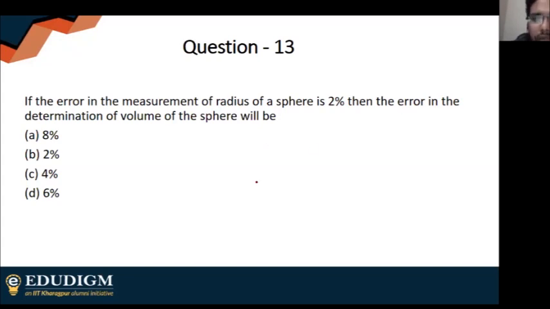What is the volume of a sphere? 4 by 3 pi r cube. So it is r cube, so error in r will be counted 3 times. 2% plus 2% plus 2%, or 3 into 2%. Answer is simply 6%.